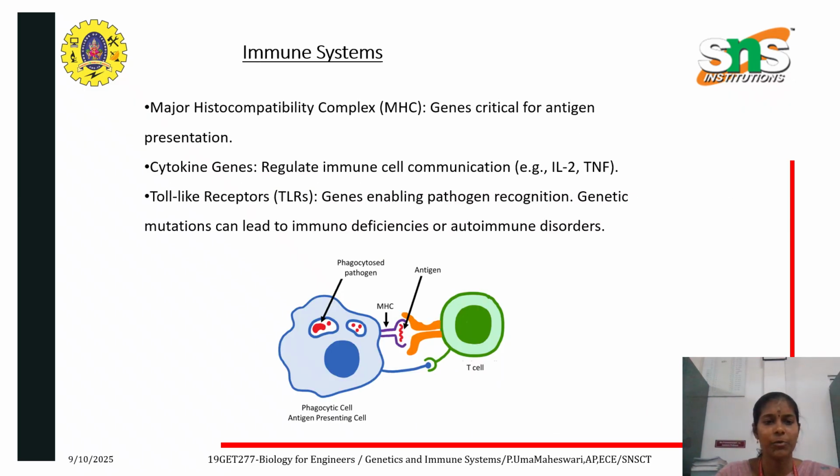So far we have seen the immune system, proteins, and genes. Here TLR stands for Toll-like receptor genes, the receptors enabling pathogen recognition, and genetic mutation can lead to immunodeficiencies or autoimmune disorders. The major histocompatibility complex is another thing. It also plays a vital role in your genes, and it is critical for antigen presentation.